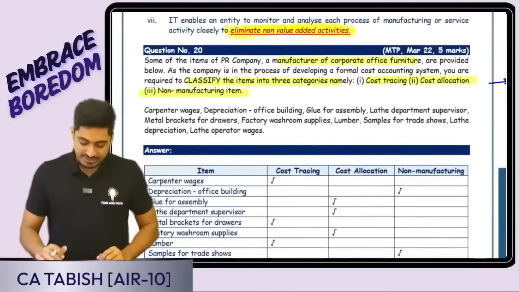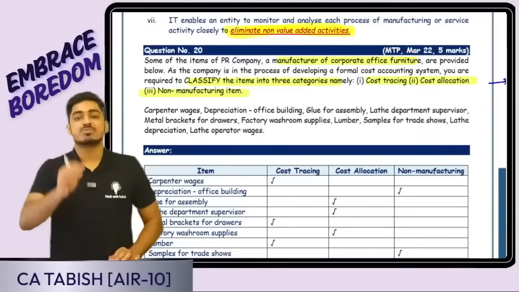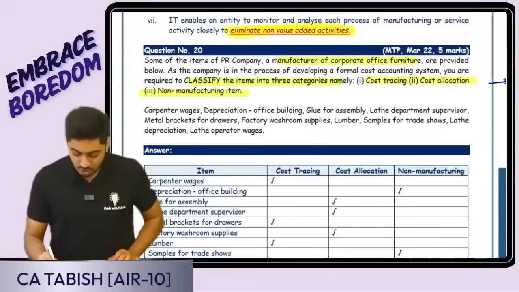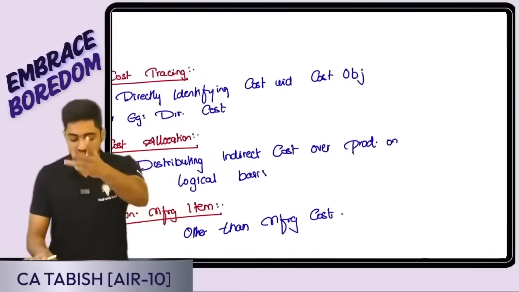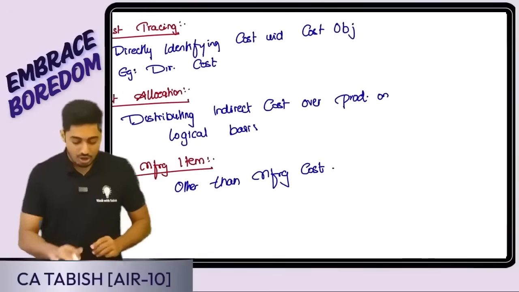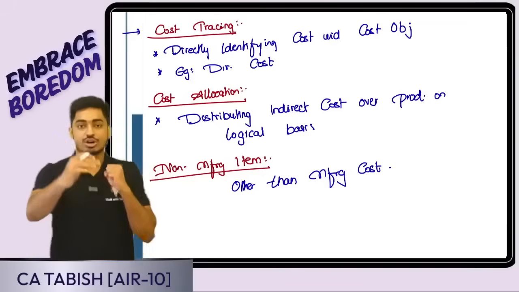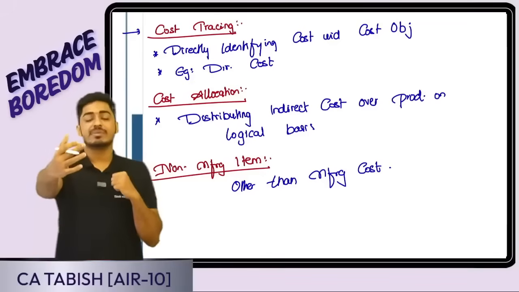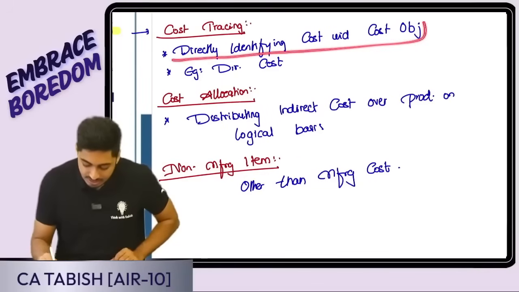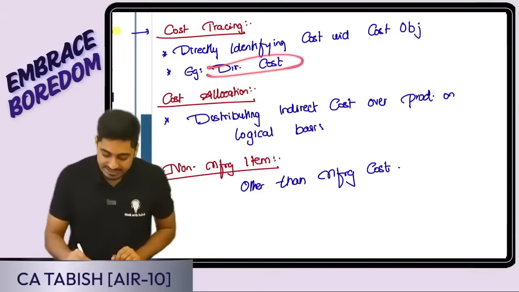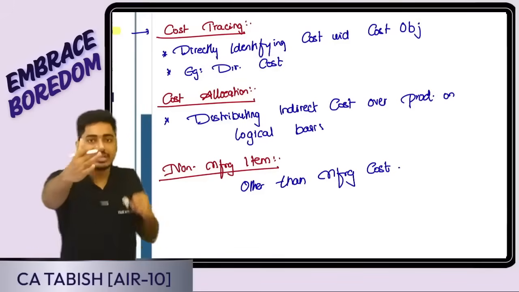Now, the next question: there is a company manufacturing office furniture, and some costs are given. I have to bifurcate these costs into cost tracing, cost allocation, and non-manufacturing items. Before that, I have to understand what exactly cost tracing, cost allocation, and non-manufacturing are. Cost tracing means I am directly tracing the cost, linking the cost. It happens in case of a direct cost, where I directly identify the cost with the cost object. Cost tracing means a direct cost, wherein I can tell that for 1 unit this much is the cost.